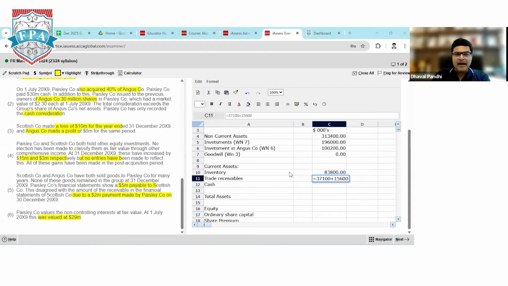So from the balance of trade receivable, what figure should I subtract? What amount should I subtract from the balance of receivable?